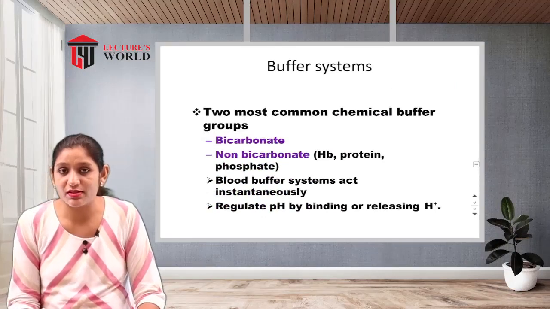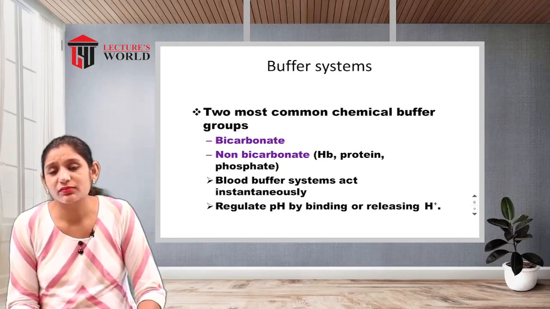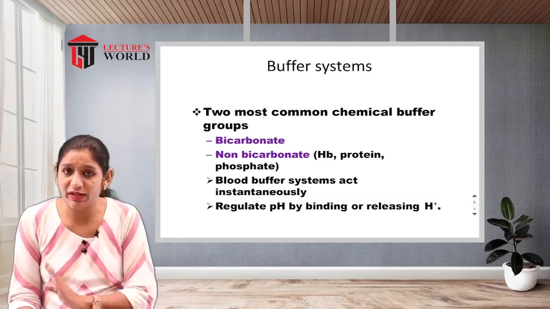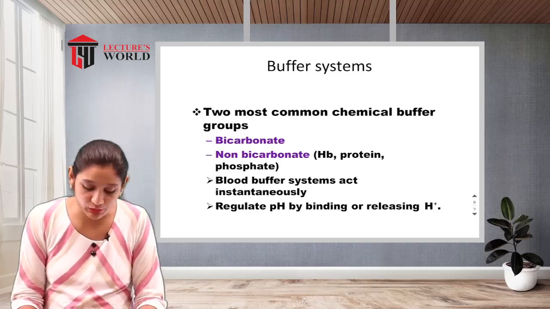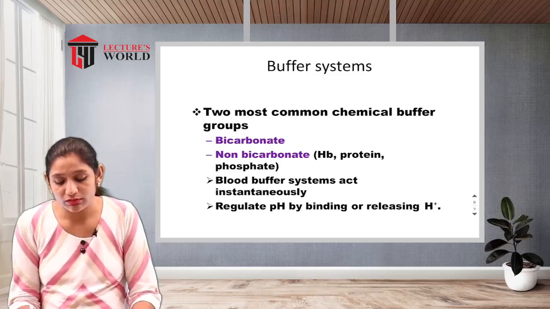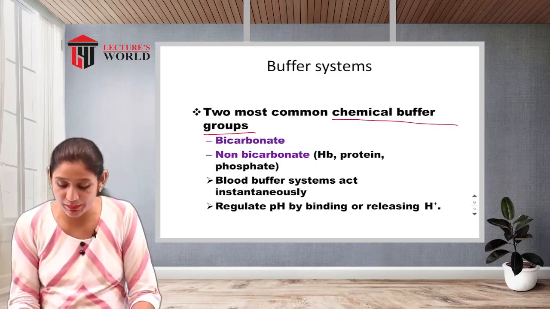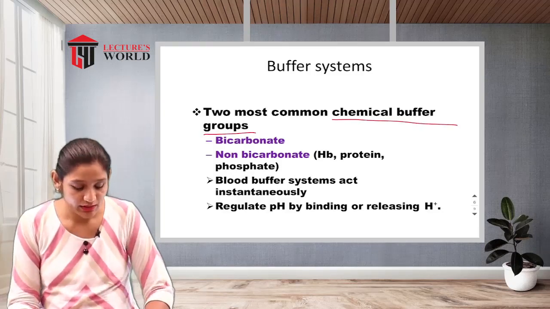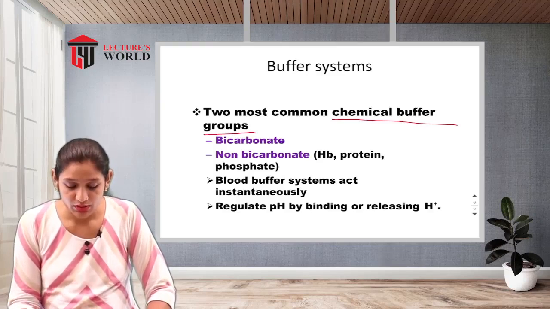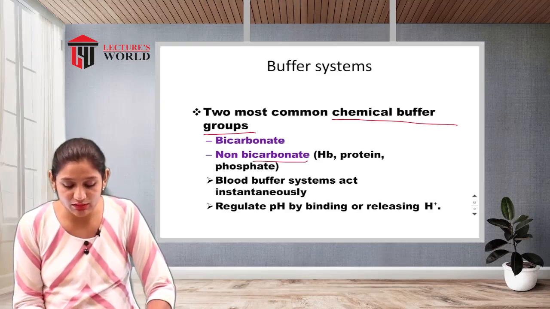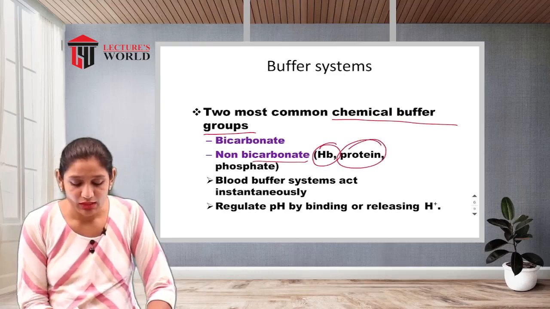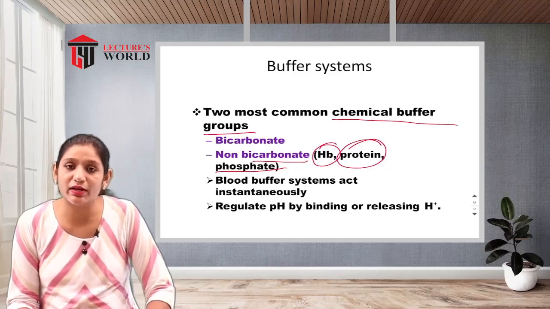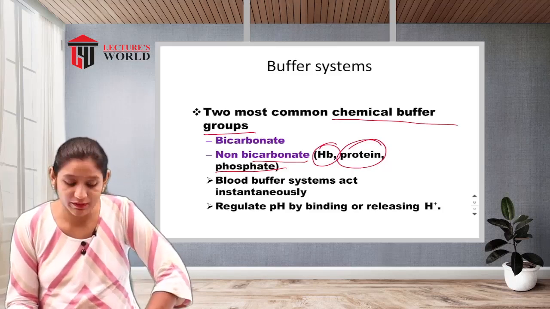Now, the buffer system. How does the buffer system react in our body? There are three types: the bicarbonate group and the non-bicarbonate group. These are the most common chemical buffer groups that appear in the buffer system, that is, bicarbonate and non-bicarbonate. The non-bicarbonate group has hemoglobin, protein and phosphate. There are three types of non-bicarbonate buffer system which appear.